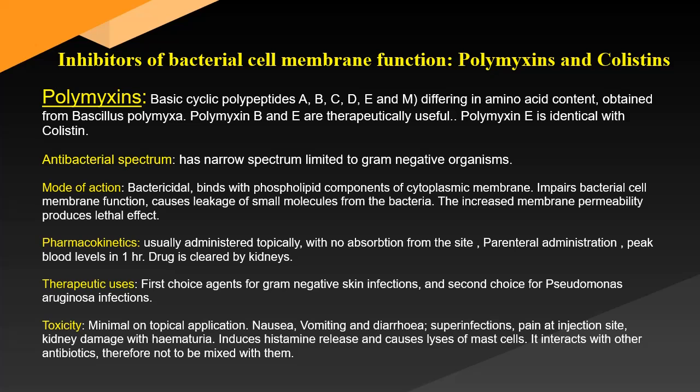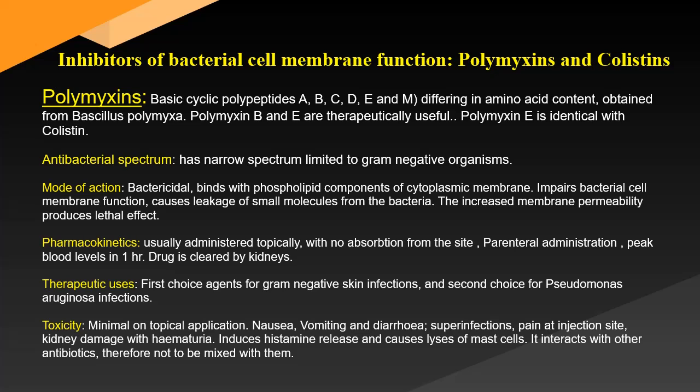Talking about the therapeutic uses, it is a first choice of agent for gram-negative skin infections like Pseudomonas infection, and a second choice of agent in the treatment of Pseudomonas aeruginosa infection related to the urinary tract, external ear, conjunctiva, meningitis, and septicemia. The adverse effects are very minimal on topical application, but nausea, vomiting, and diarrhea are observed.